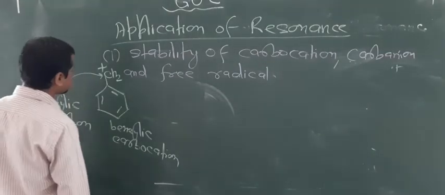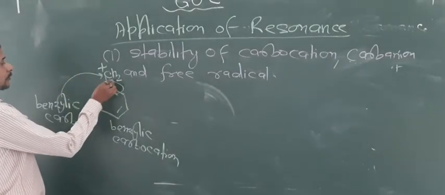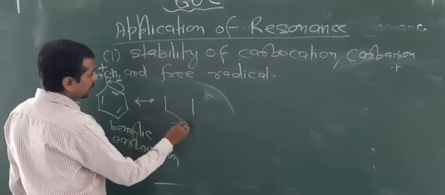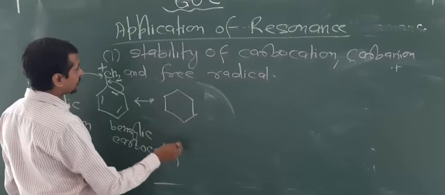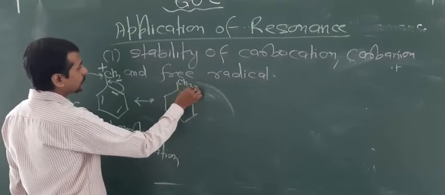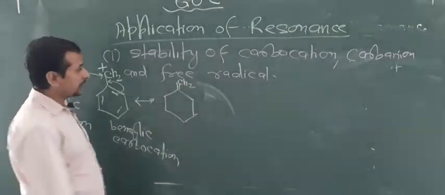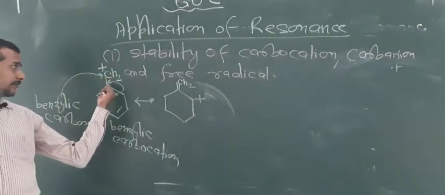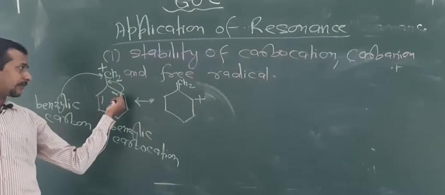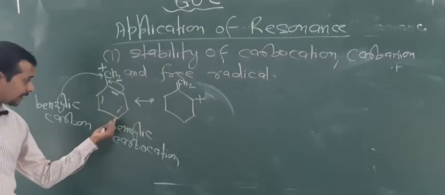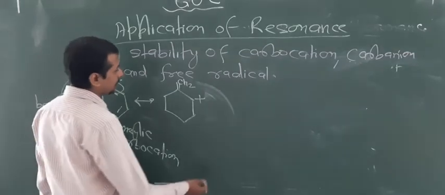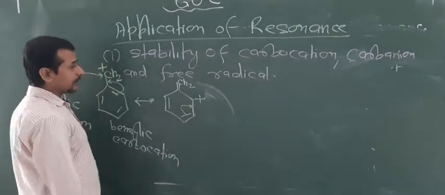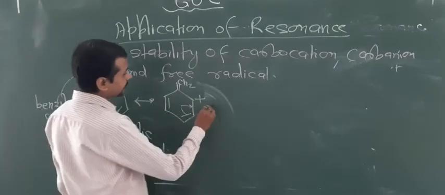Now look at the condition. This pi bond moves to this carbon, and now the resonating structure, also known as canonical structure, forms. So now this gets a double bond and the positive charge moves to the adjacent position. With respect to the attached group, the second position is known as ortho, the third as meta, and the fourth as para position. Again the shifting of pi electrons takes place like this, and now the charge moves to the para position.